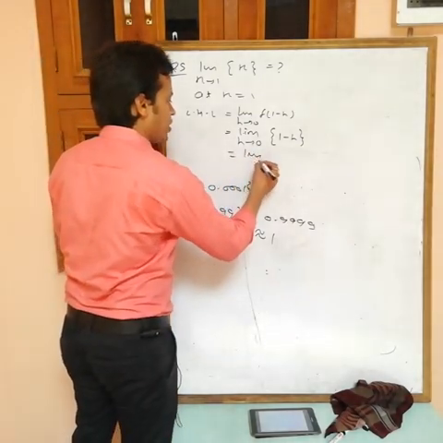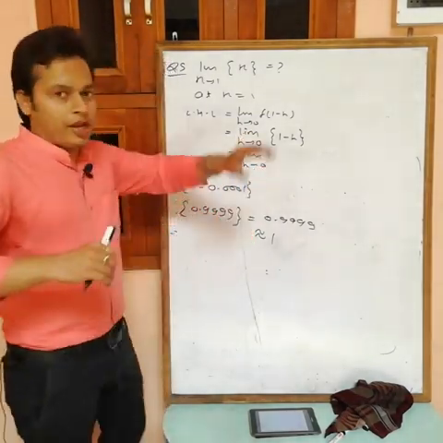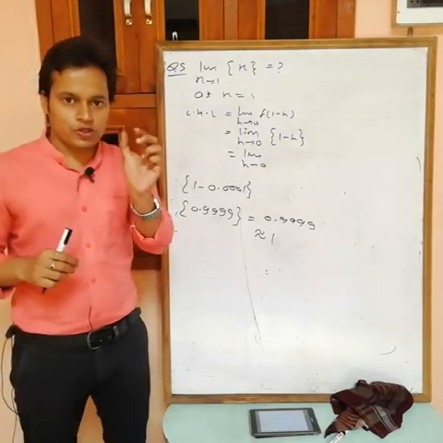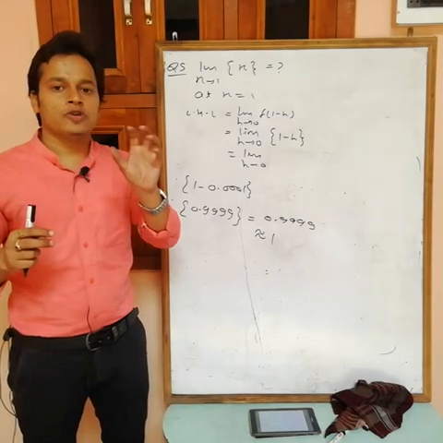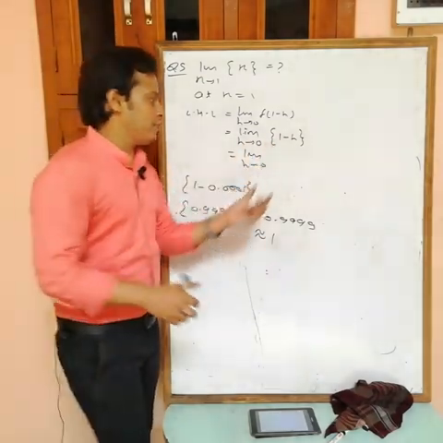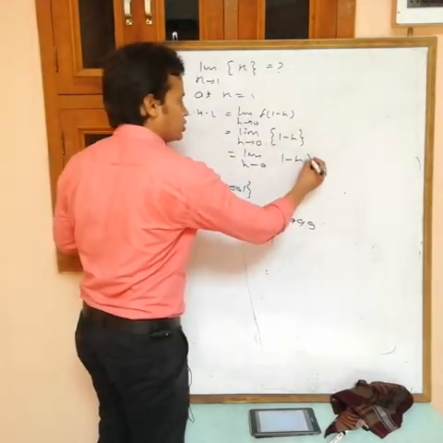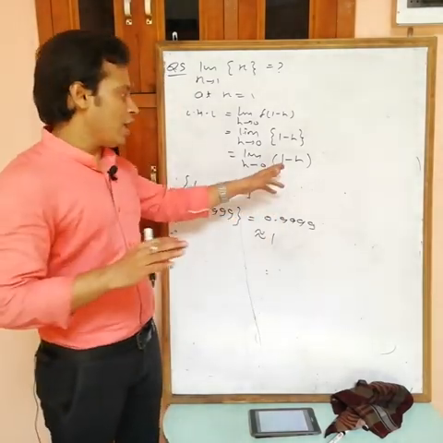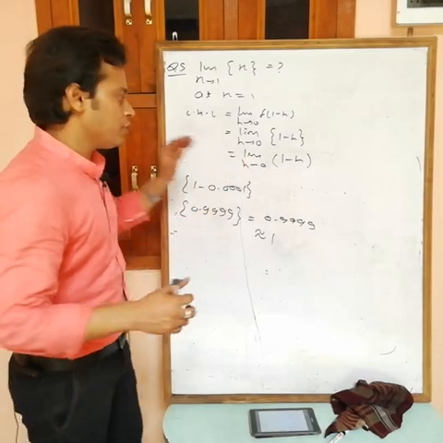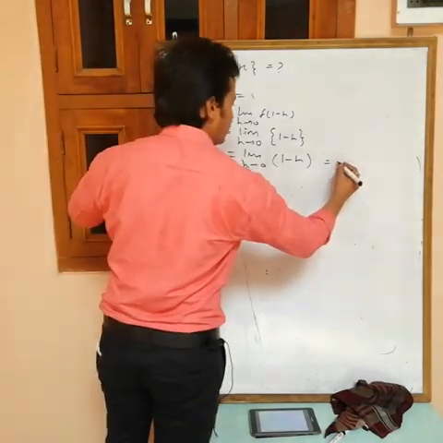So limit h tending to 0, 1 minus h. h is a very small positive quantity. If you are subtracting this from 1, then you will get 0 point something, which is a fractional value. It means 1 minus h. Now at the end put h equals to 0. Now we can't simplify after this one. Now put h equals to 0. If you put h equals to 0, what are we getting?